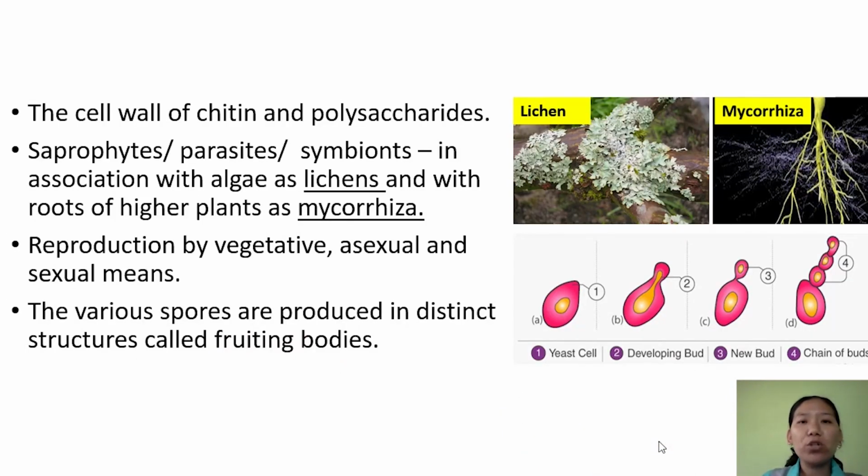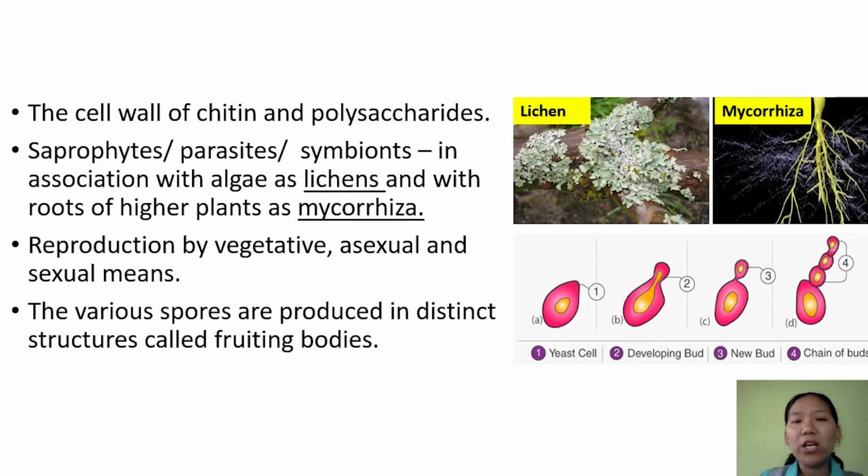If you talk about the mode of nutrition, most of them are saprophytes or parasites, and some of them are symbionts, where the fungi live in association with algae to form a lichen, and some fungi form an association with the roots of higher plants, and such an association is called mycorrhiza.